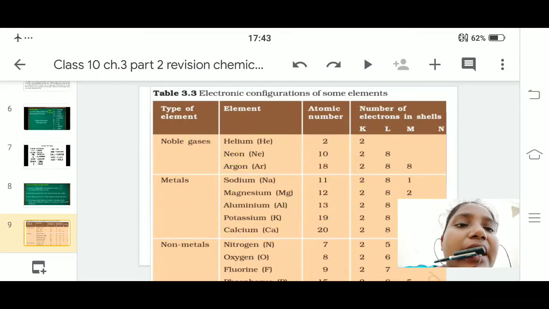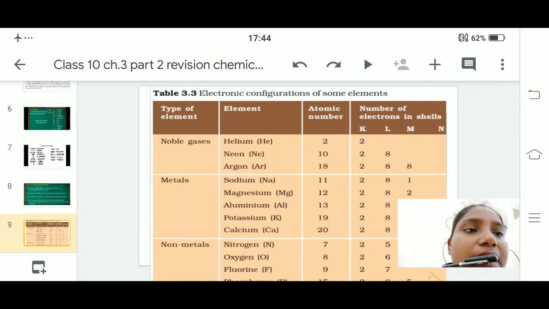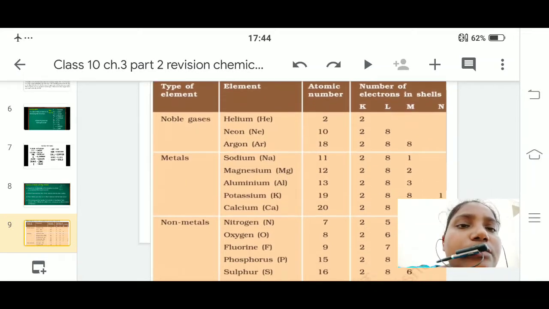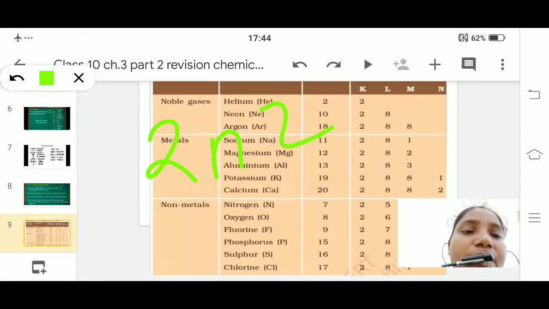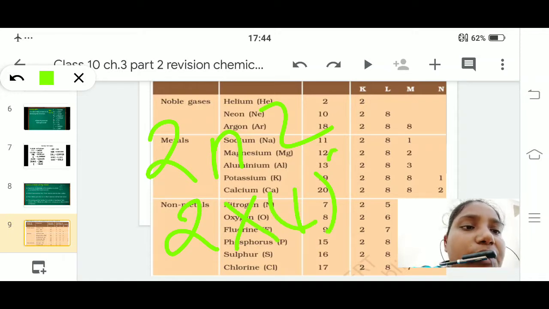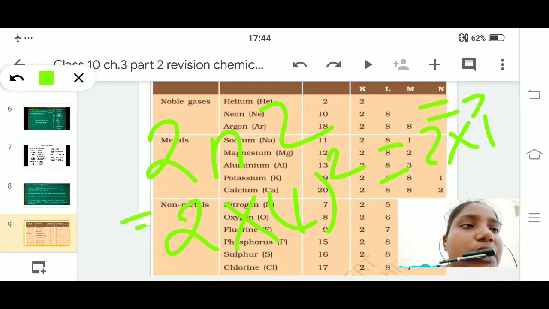We use the formula which we studied in the 9th class: 2n squared. If the number of the shell is 1, 2 multiplied by 1 squared, 1 into 1, it will be 2.